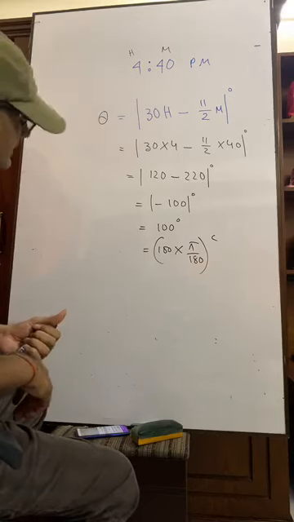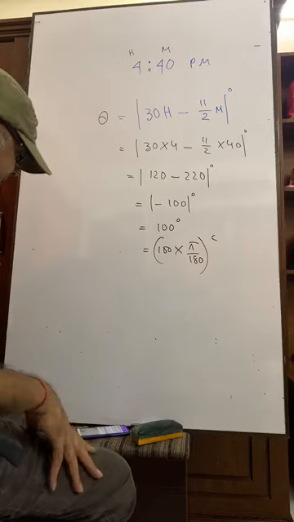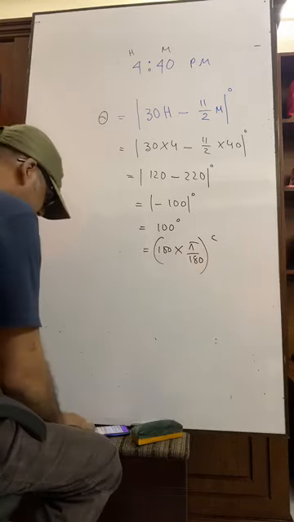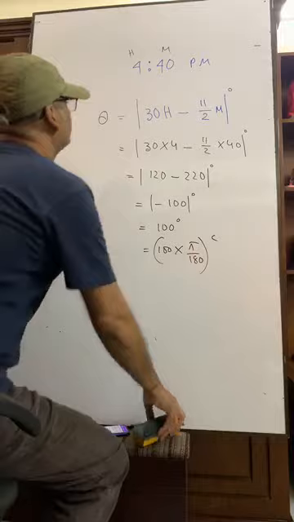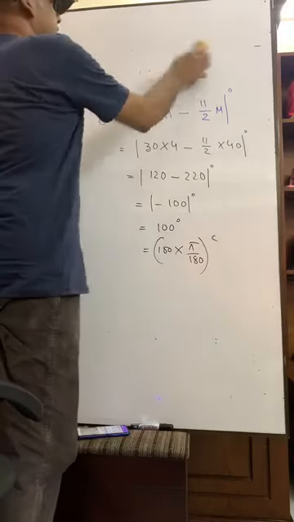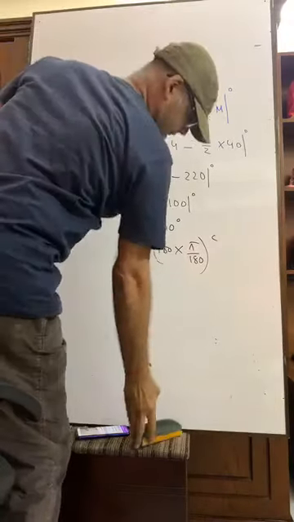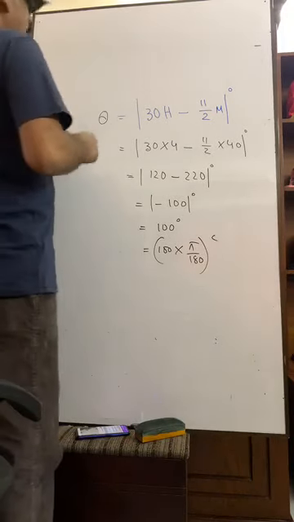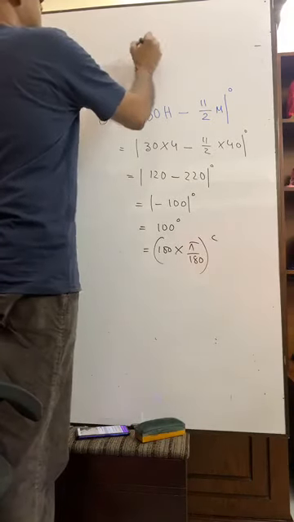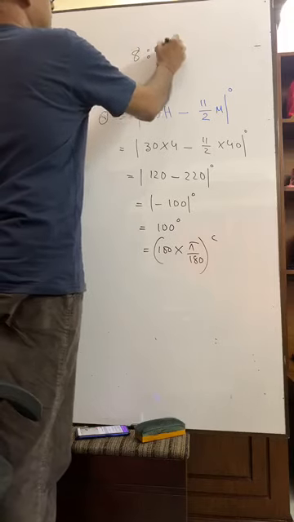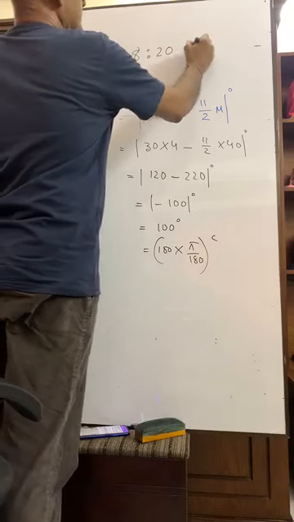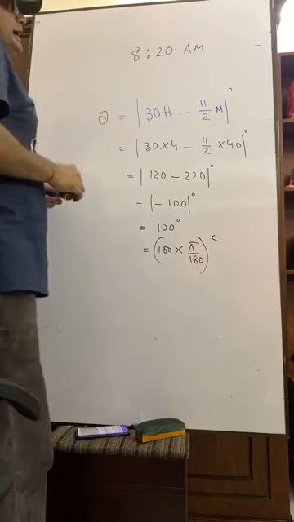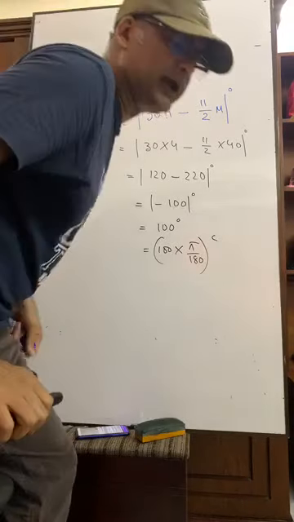Now I am giving you a math problem. I want to see how you can do it. It is 8 hours 20 minutes. At 8:20, what is the angle between the hour hand and the minute hand?